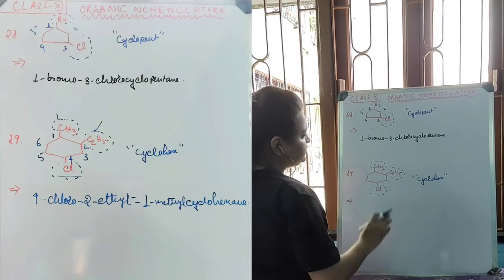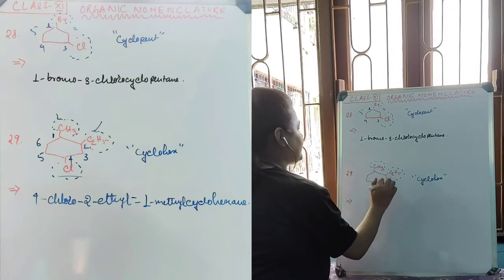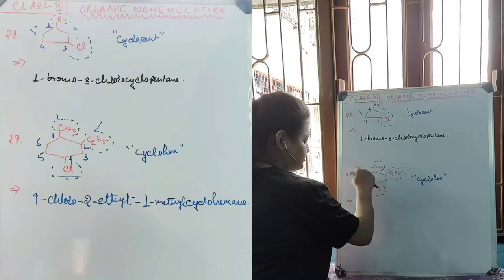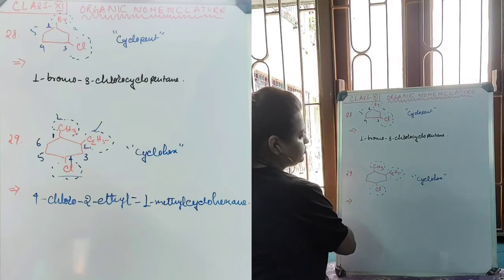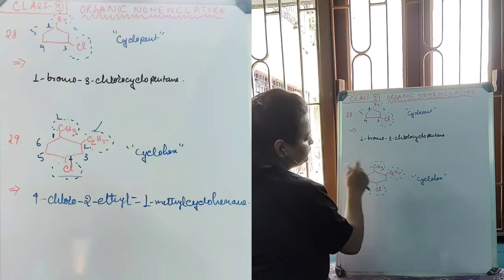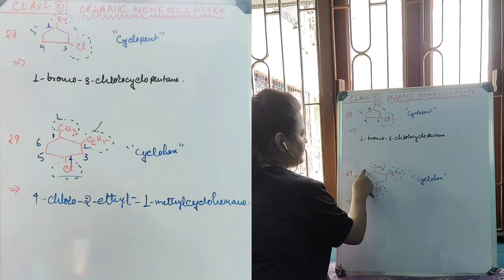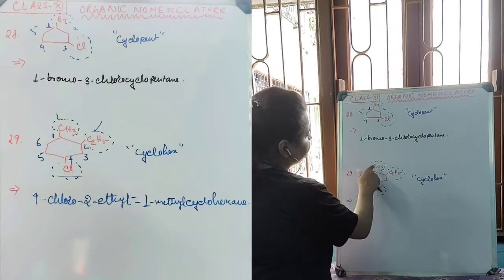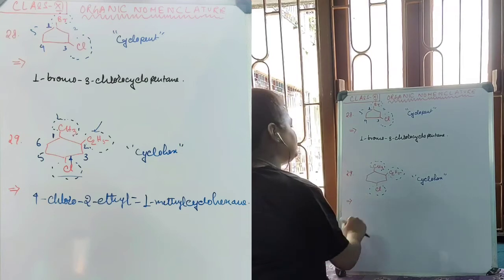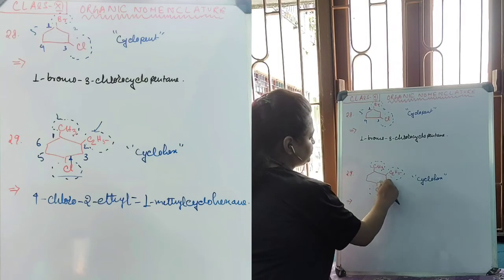Now from which end will the numbering start? If I start the counting from the ethyl side, then the groups will be 1, 2, 3, 4, and at the 5th position we can find the chloro. If I count in the clockwise direction from ethyl, there will be 1, 2, 3, 4, 5. At the 5th position the methyl is coming. But if I start the counting from this side, from the methyl, in the clockwise direction I will find 1, 2, 3, 4.